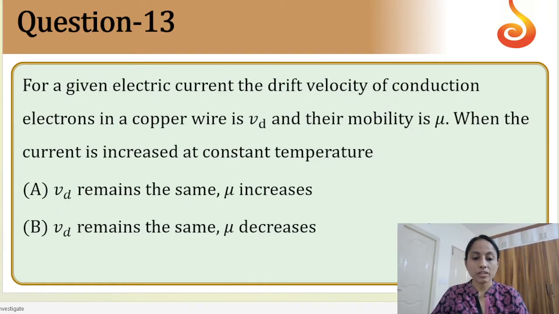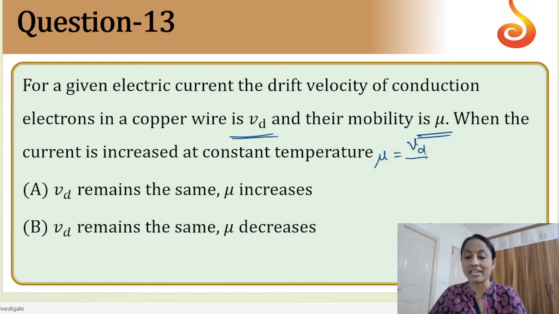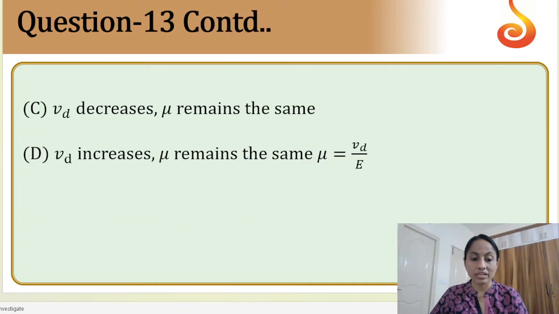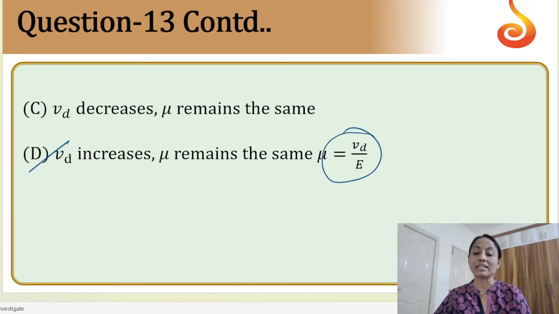Next. For a given electric current, the drift velocity of conduction electrons in a copper wire is Vd and mobility is mu. You should know the relation between mobility and drift velocity as mu is equal to Vd by E, and I is equal to NEAVd. By applying those relations, we get the option D. Vd increases, mu remains the same as mu is equal to Vd by E. Mu will not depend on current, it depends on electric field. So that is the answer.